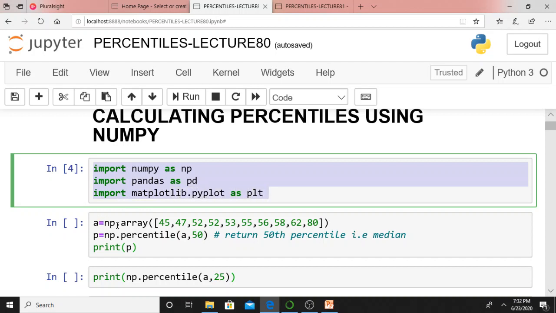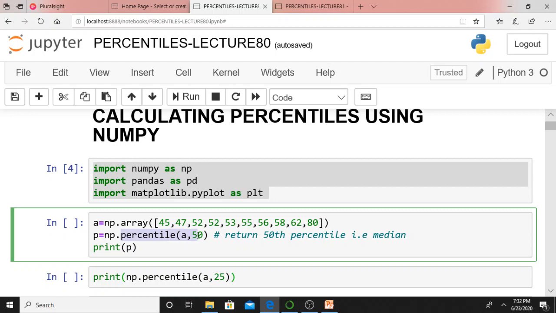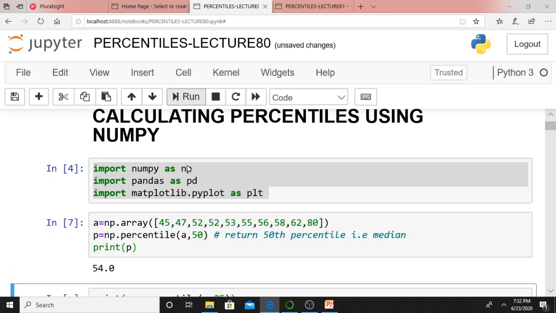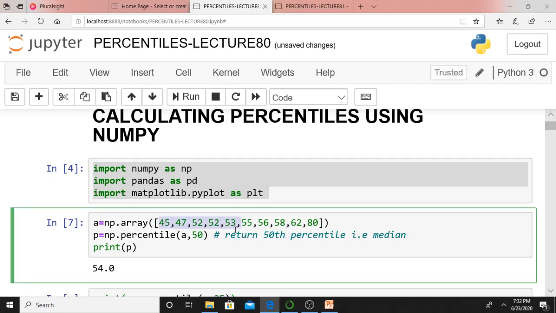a equals np.array. We know how to create an array by using NumPy libraries. We discussed so many lectures on NumPy, isn't it? Anyway, this one is an array. What am I doing? np.percentile(a, 50). What is my a? a is this array, isn't it? It means I am calculating the 50th percentile. 50th percentile means that is median, isn't it? This is the median of this particular array.